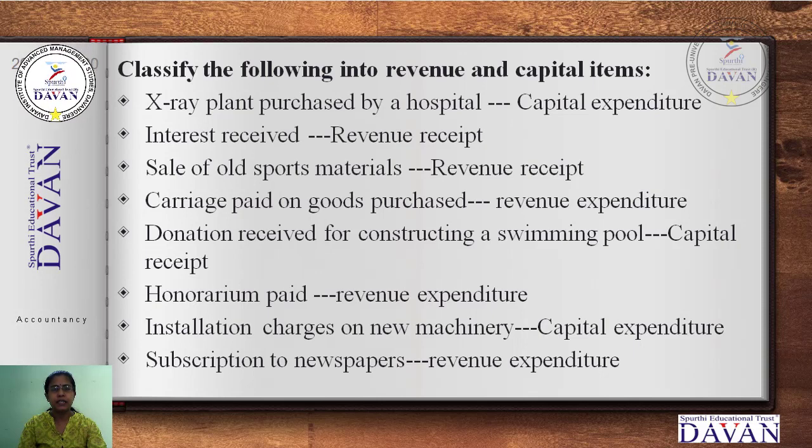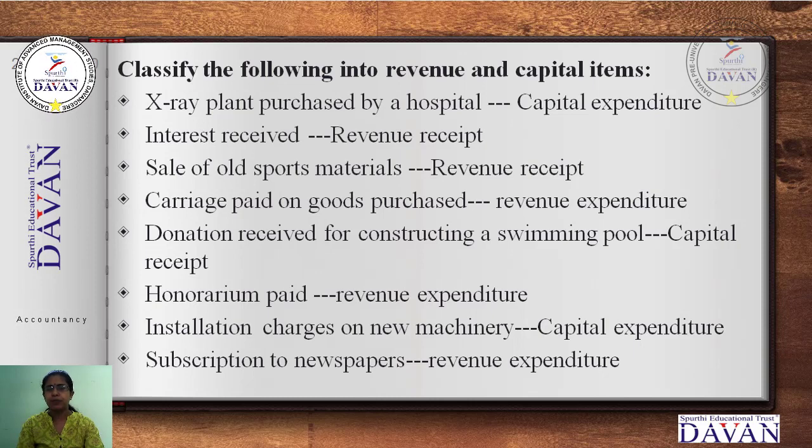Next, interest received. This is received regularly, so it is a revenue receipt. Again, sale of old sports materials. Old sports materials means ball, bat, net. These are sold in the club and we get some revenue. It is regular for sports clubs, so sale of old sports materials is a revenue receipt.